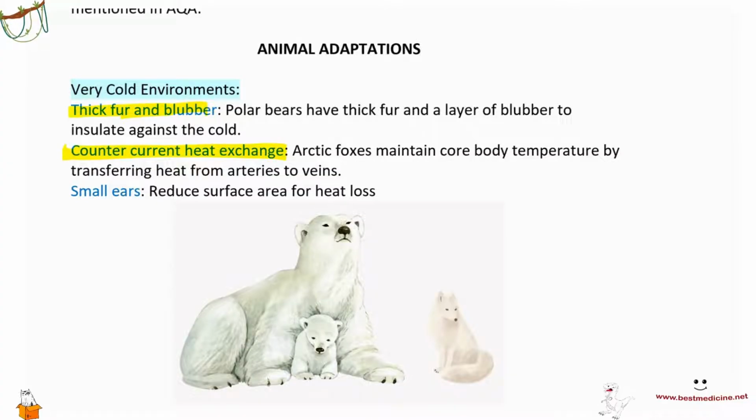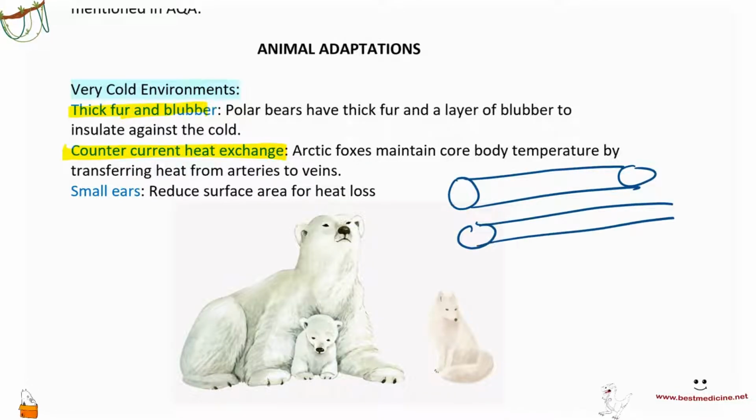which is not very emphasized in GCSEs, but let me just quickly explain this to you. Basically, you have an artery, right? If this is an artery and that's a vein, remember arteries carry warm blood and oxygenated blood. So if this artery is carrying blood down this way and a vein is present near the surface of the body, the vein is carrying blood down this way. So they have opposite flow to each other, which causes heat transfer from the arteries to the veins very efficiently.